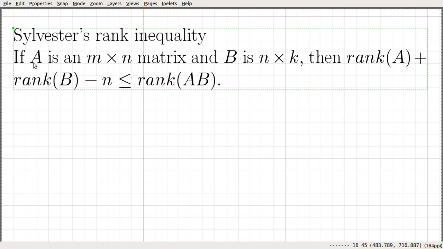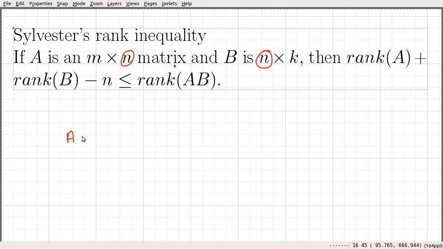This inequality says if A is an m by n matrix and B is an n by k matrix, then rank of A plus rank of B minus n, where this n corresponds to the common dimension, the number of columns of the first matrix and the number of rows of the second matrix, is less than or equal to rank of AB.